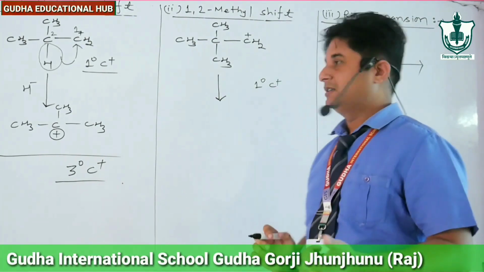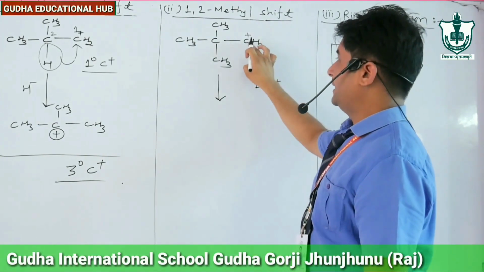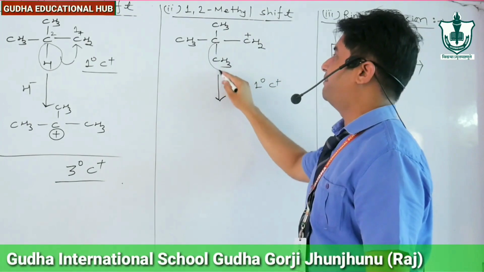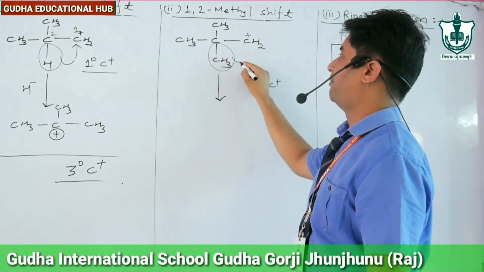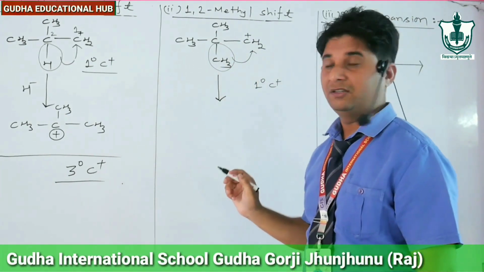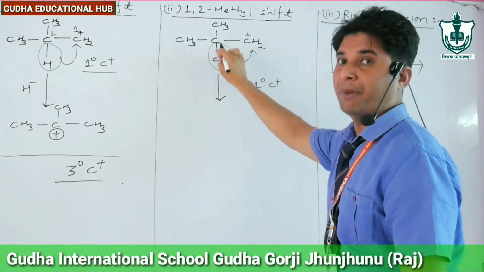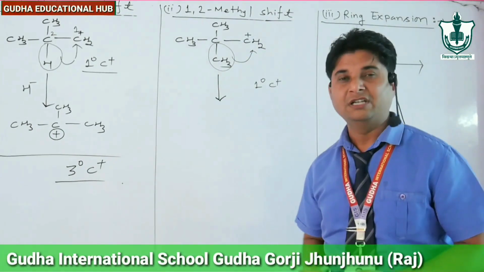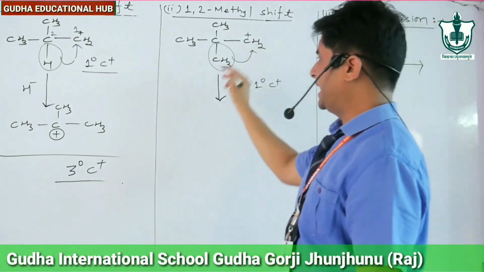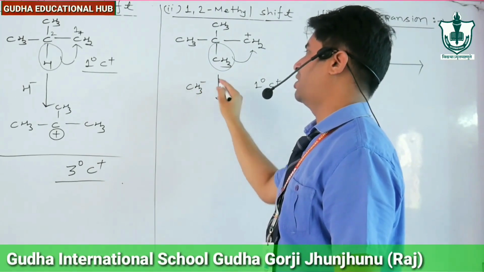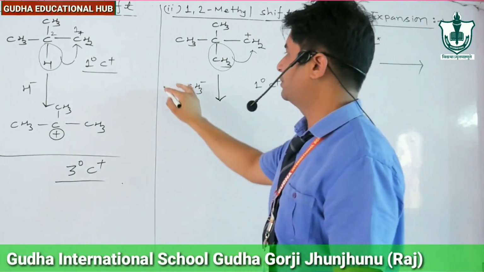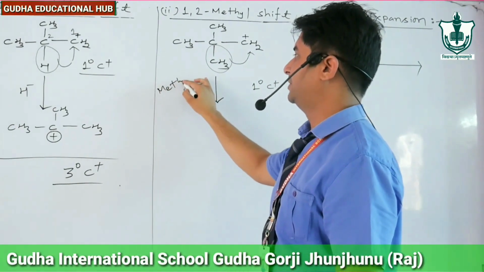Now what happened? See, if this positive charge is satisfied by this CH3 minus, if CH3 along with the bond migrates towards CH2 positive, then what happens? Then it goes in the form of CH3 minus, which is also known as methide.